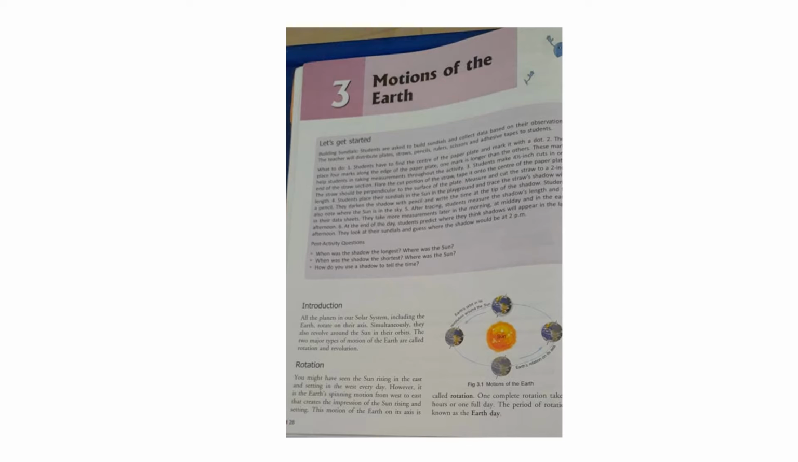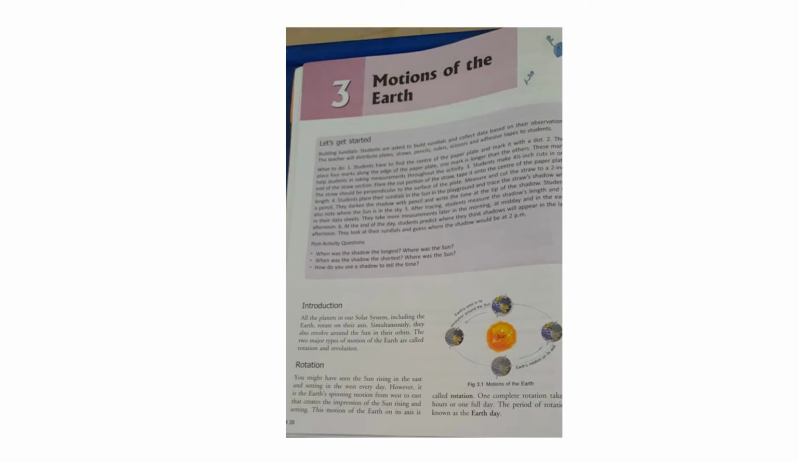This motion of the earth on its axis is called rotation. Underline this one. What is rotation? Define rotation. Movement of the earth on its axis in nearly 24 hours is termed as rotation. It is also called the daily movement of the earth. Once again I will repeat: movement of the earth on its axis in nearly 24 hours is termed as rotation. It is also called the daily movement of the earth.